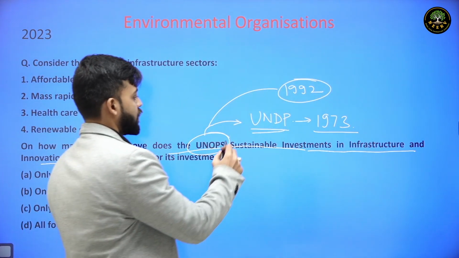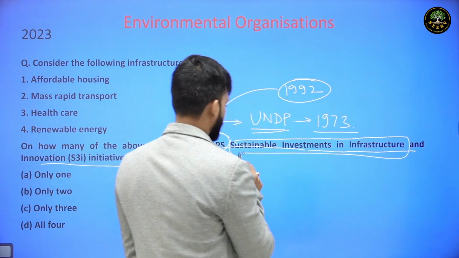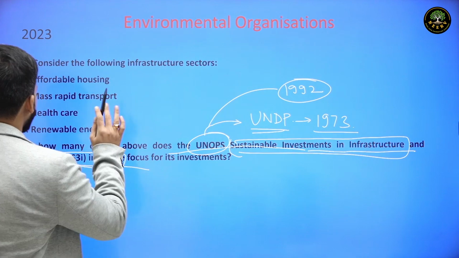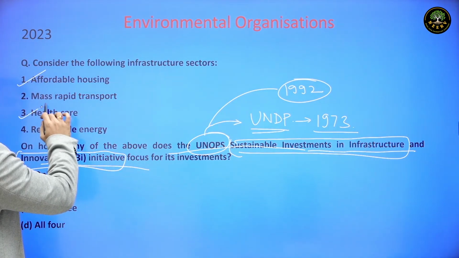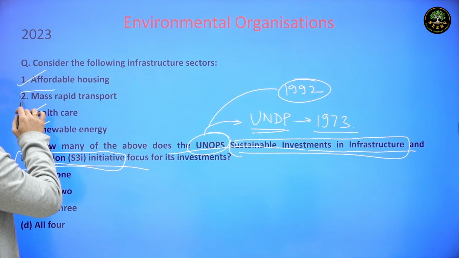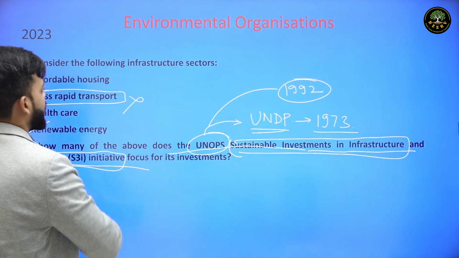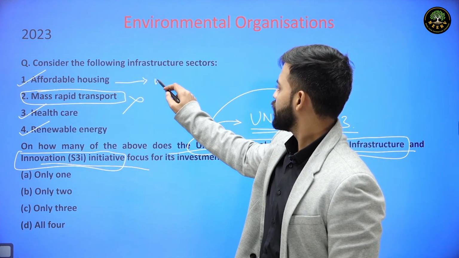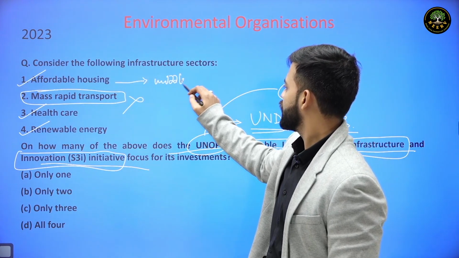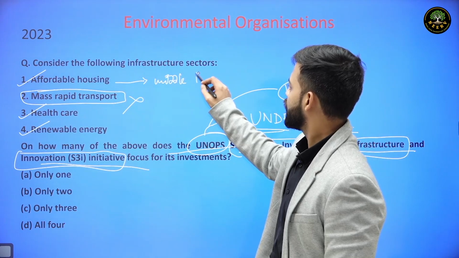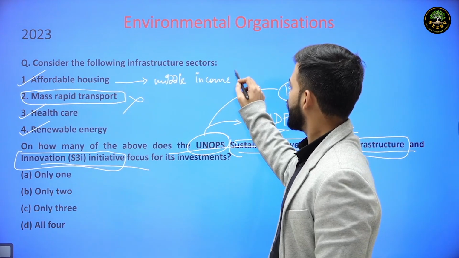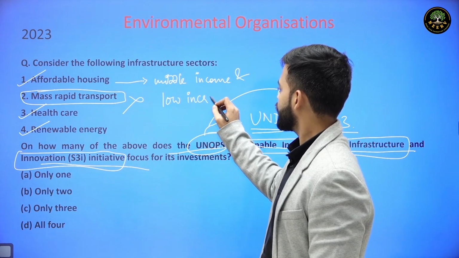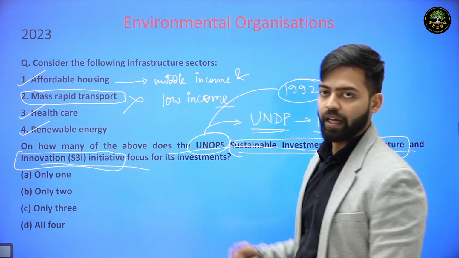Under this, the Sustainable Investment in Infrastructure and Innovation, or S3i, initiative was launched for 3 sectors: affordable housing, healthcare and renewable energy. Mass rapid transport system is not included in this. As far as affordable housing is concerned, this is related to middle income and low income group housing in select countries, MIG or LIG housing.